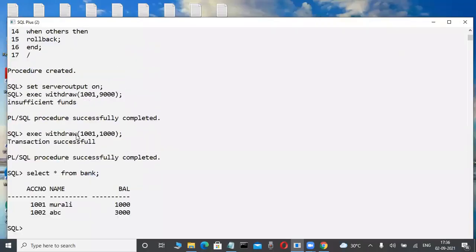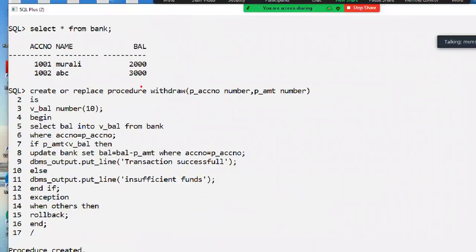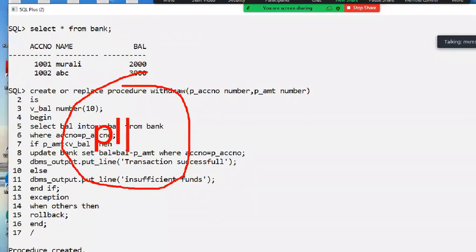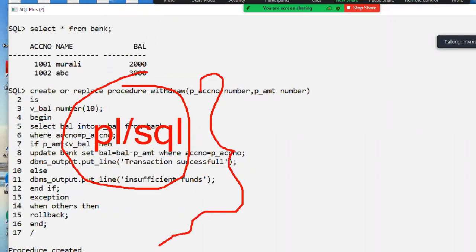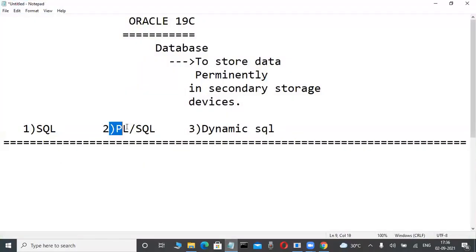We are writing coding only. Don't be afraid of this coding, observe here. This is a little bit big coding only. This coding is also called PLSQL code, Procedural Language extension for SQL. This is the PLSQL language. That's why this is PLSQL.